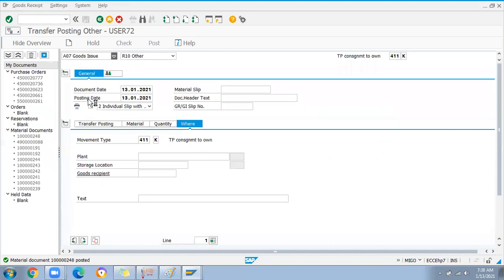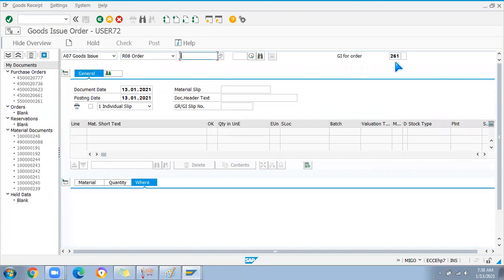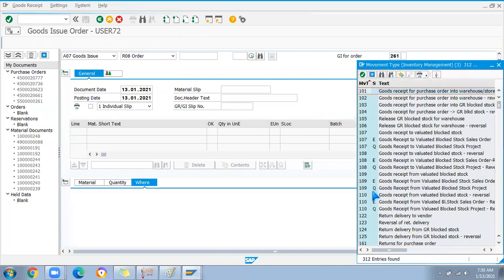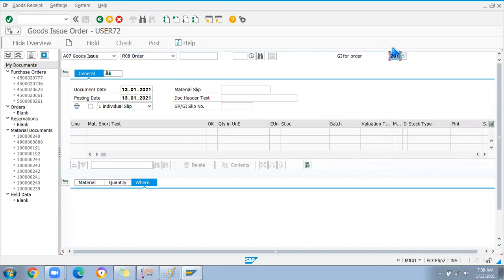If you select goods issue, then you have to enter here reservation, order, or any other option. I'll select order. Here order you can choose as a goods issue for cost center. Okay, example, see 201K consumption for cost center from consignment store, 201K.